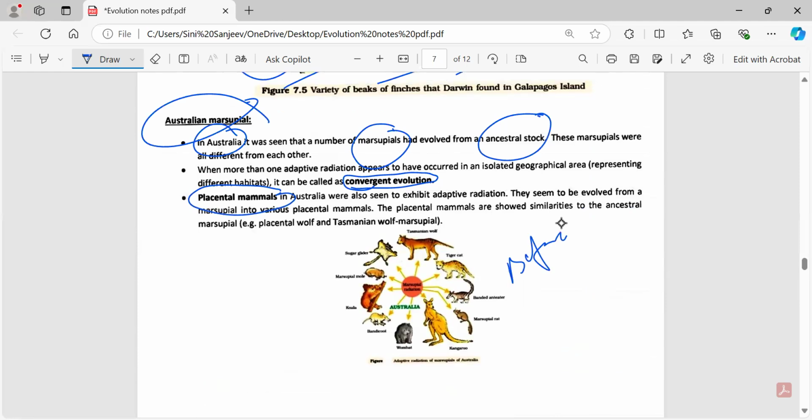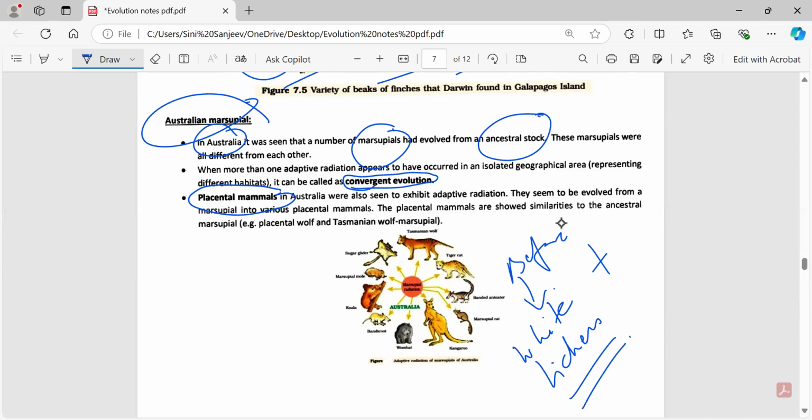Before industrialization, the trees were covered with lichens. In that background, the white winged moths survived, but the dark colored moths were picked out by the predators. Why? Because lichens were white color, so white moths could hide over there, while dark moths cannot hide on the white background, so they were picked up by the predators.